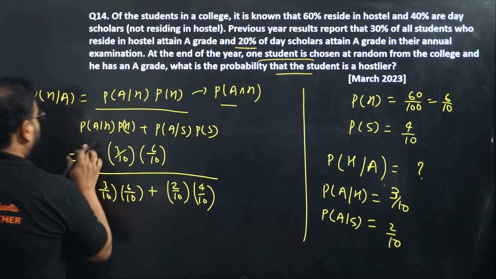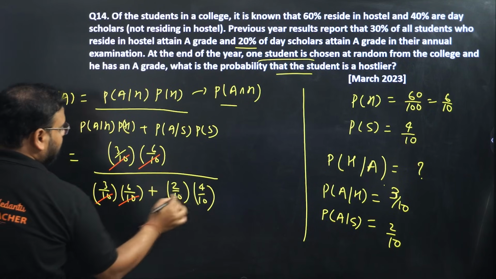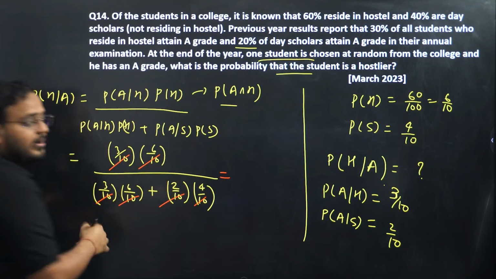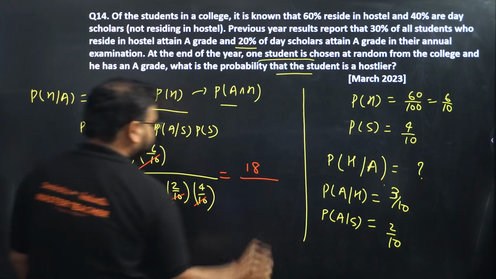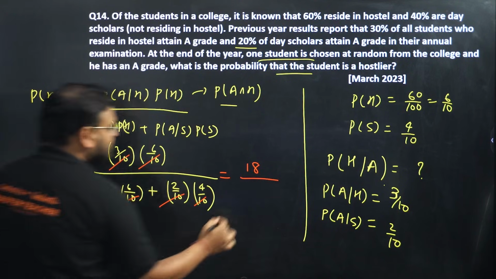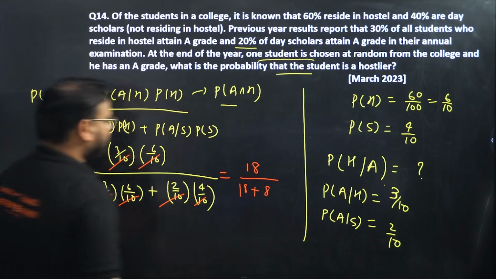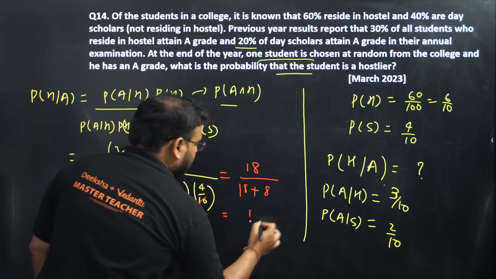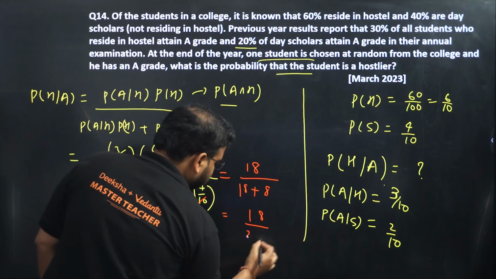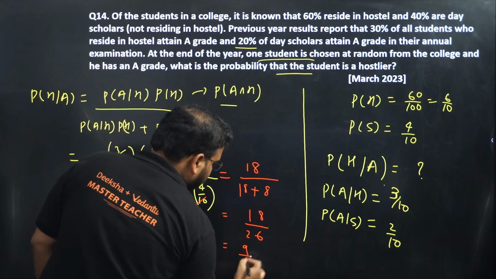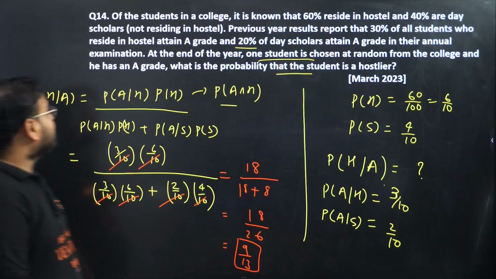Check. So I can cancel over here. Yes, 10, 10, 10, 10, 10, 10 is cancelled. Take 100 common and cancel in both sides. Okay, I get 18 in the numerator. Over here I get 18 plus 8, plus 8 is 16. So 26. Simplify. 9 by 13 is the final answer.